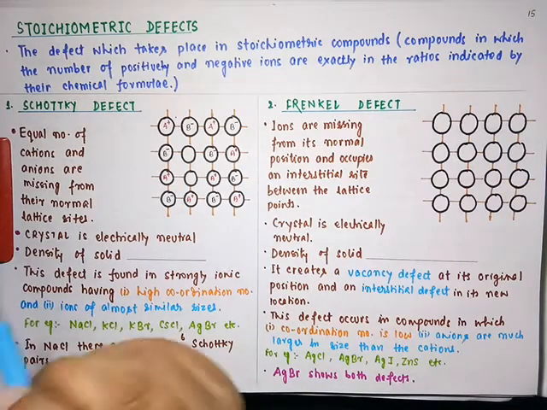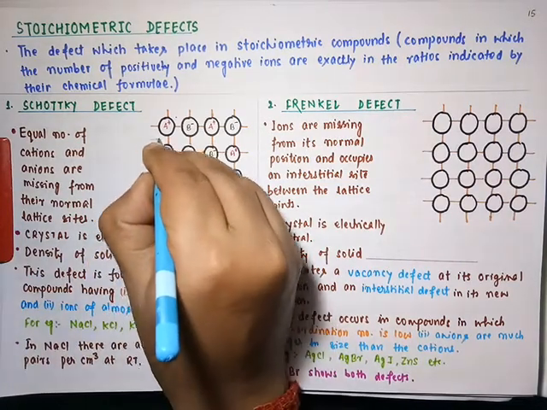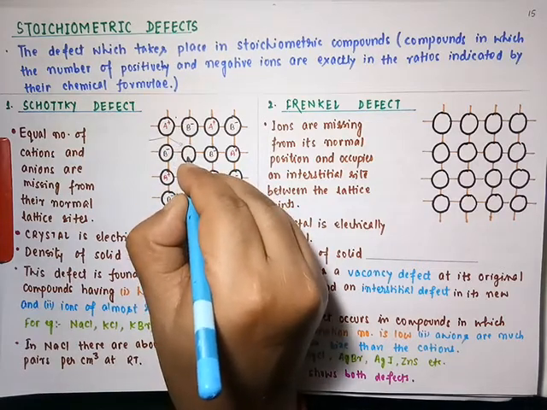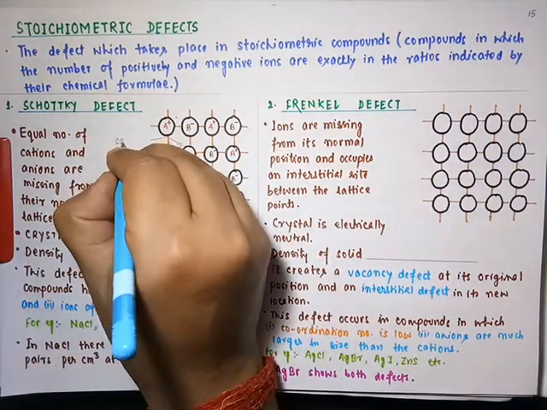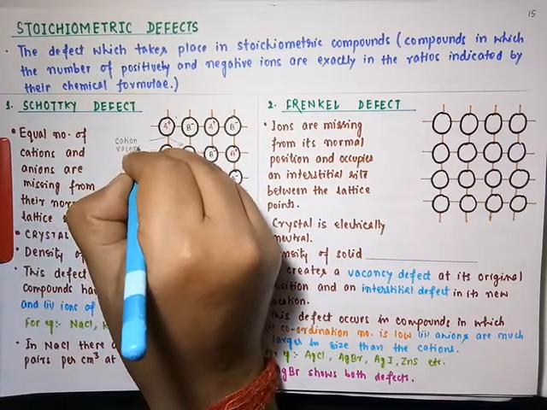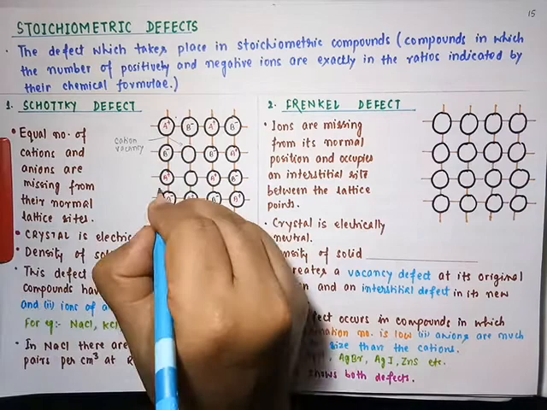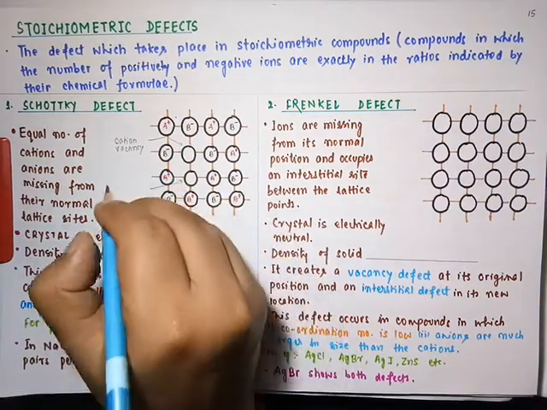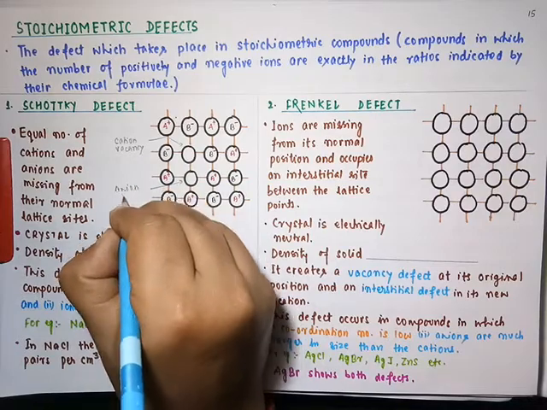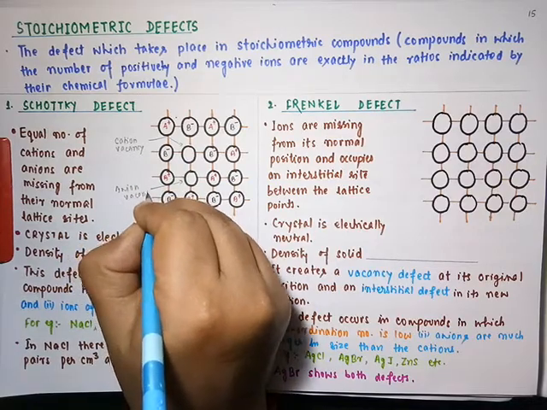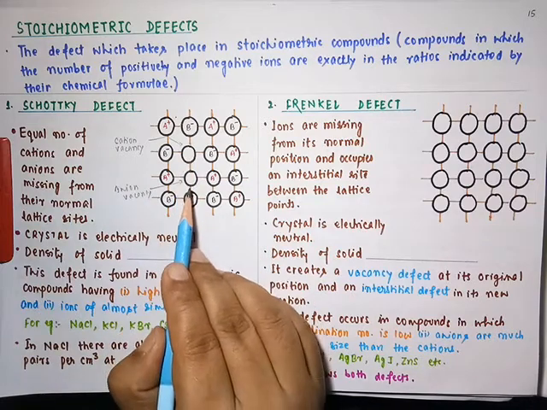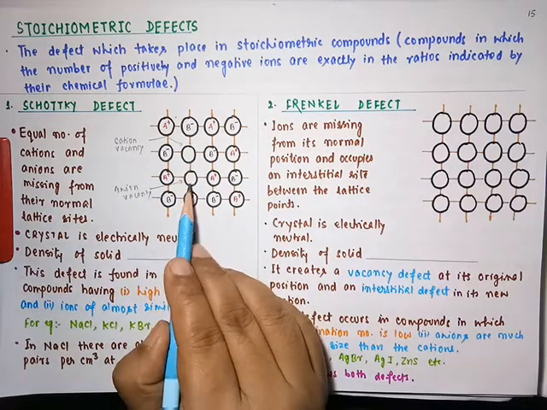Here I have a vacancy, and this is a cation vacancy because A plus is missing. And here B minus is missing, so this is an anion vacancy. So Schottky defect has both cation vacancies and anion vacancies in equal numbers.